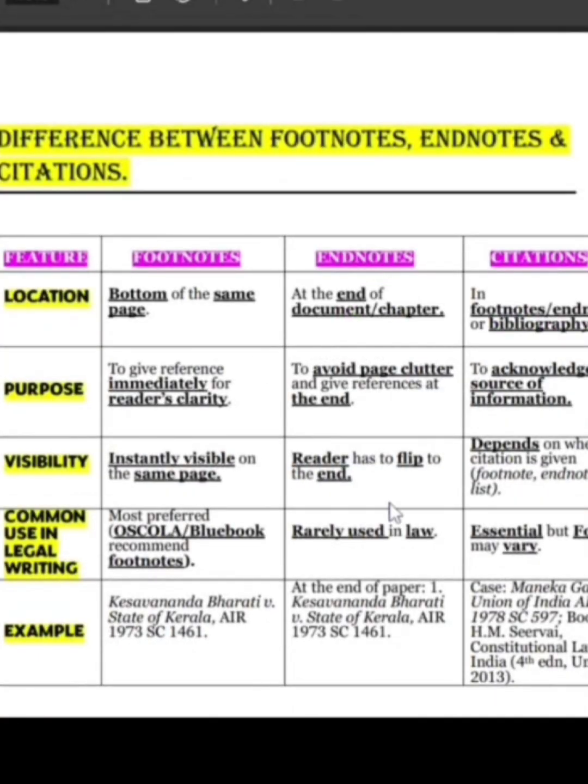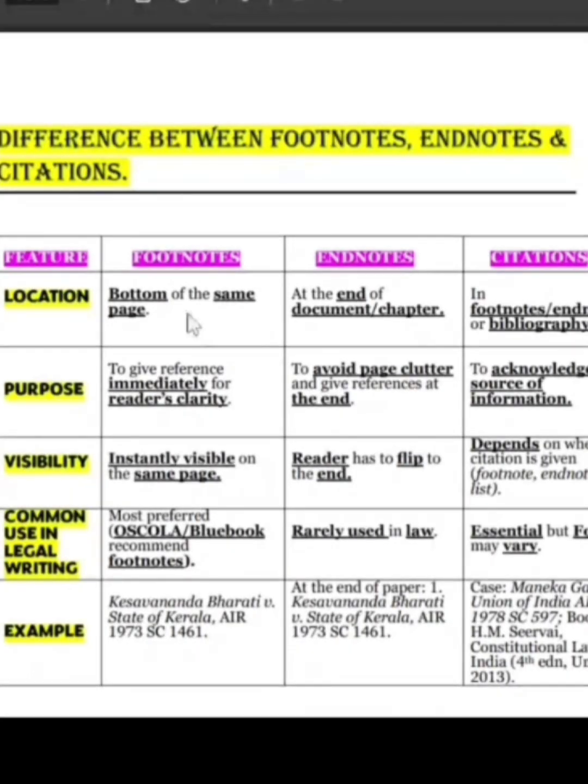Now, what is the difference between these three? Between footnotes, endnotes, and citations. First of all, on the basis of location: footnotes are at the bottom of the same page, endnotes at the end of the document or chapter. And citation is basically what you write in your footnotes and endnotes. Then the purpose: footnotes give reference immediately for readers' clarity. Endnotes avoid page clutter and give references at the end. And citations acknowledge the source of information. So in the bibliography also, whatever sources, statutes or laws you have referred to while writing this particular paper, you write that too.